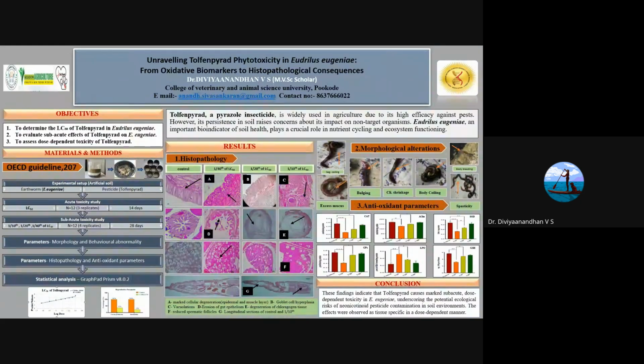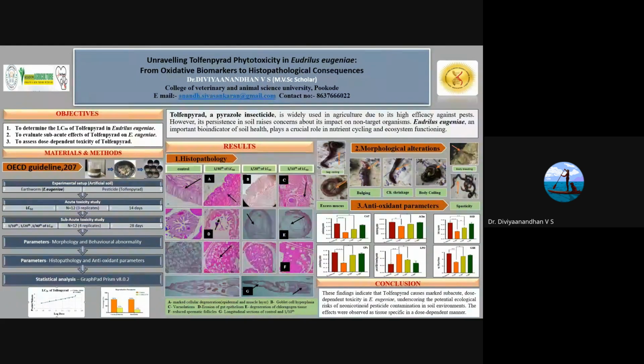The morphological alterations include segmental coiling, excessive mucus production, which can be correlated with the goblet cell hyperplasia, bulging, clitellar shrinkage, body coiling, body bleeding, and spasticity, which is indicative of neurotransmitter disruption. And next come the antioxidant parameters.